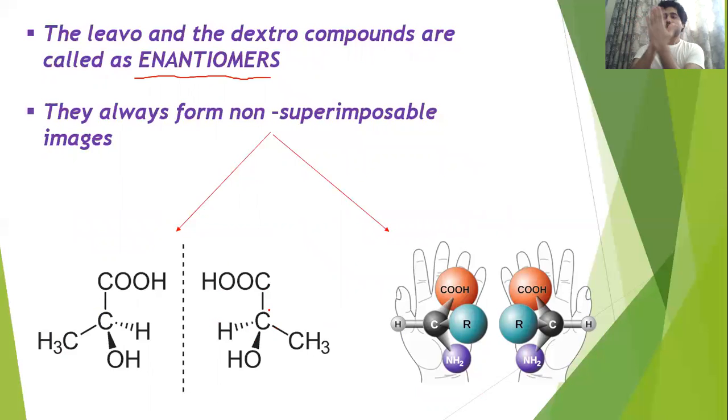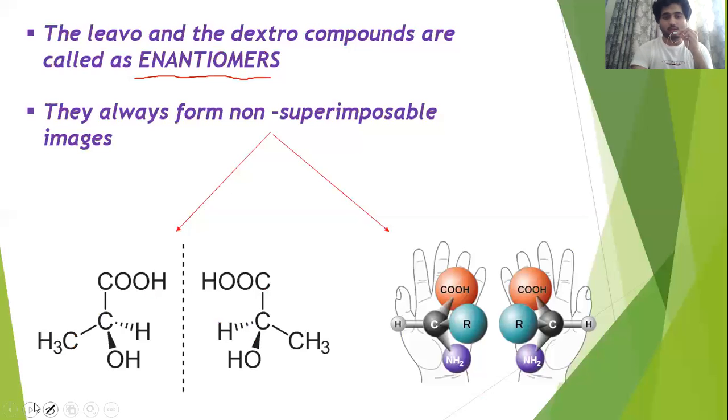If I go like this, that is non-superimposable. When I do it like this, you can see my fingers are not superimposing, so they are called non-superimposable images.